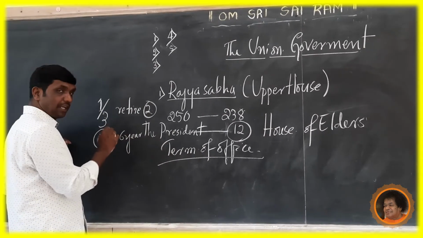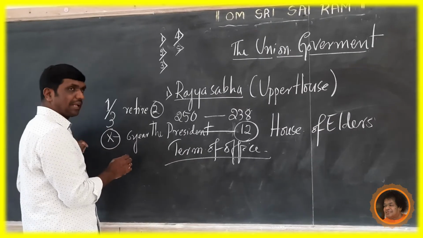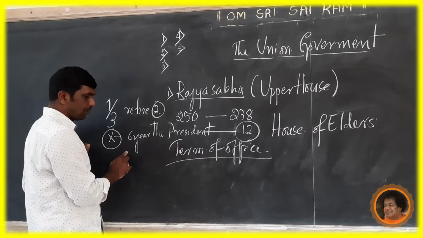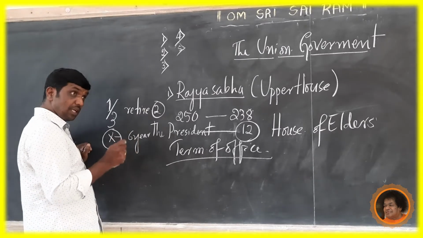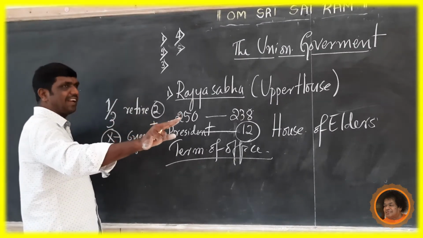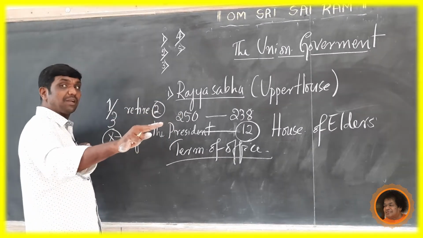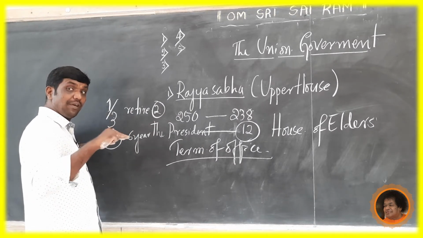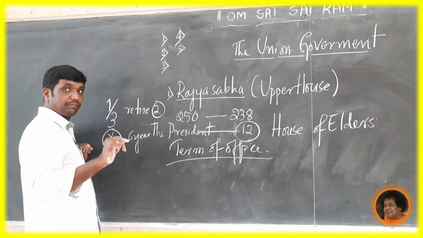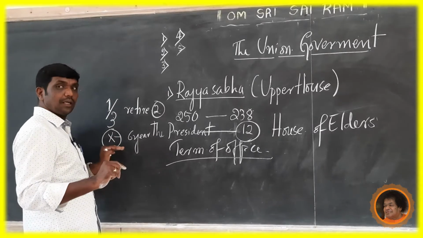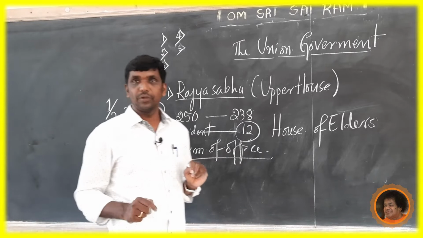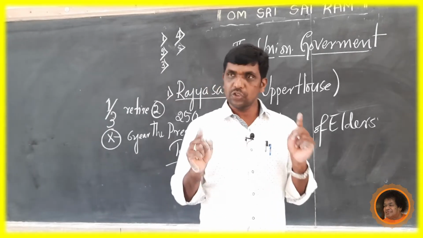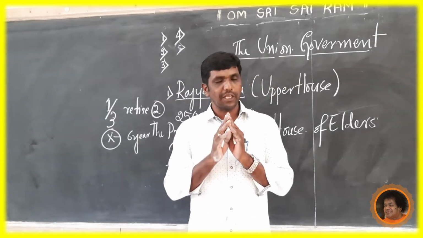For example, 6 years. Now he is going to be retired after completion. That means for every second year, one third of members will retire. Here, this is a permanent house. This Rajya Sabha is also called a permanent house. That cannot be dissolved.